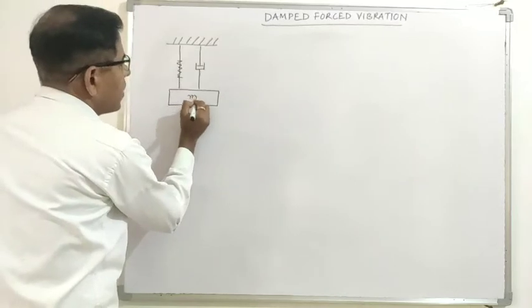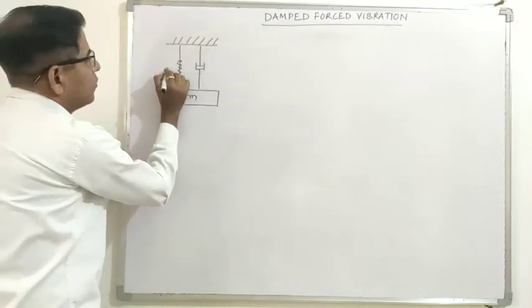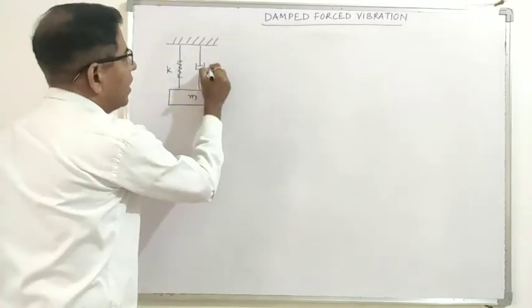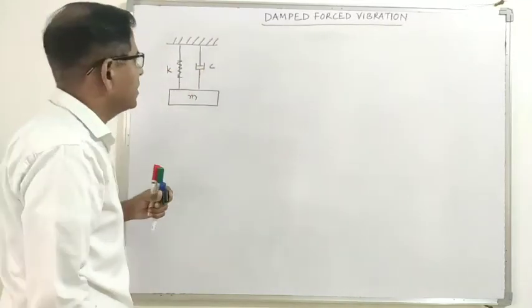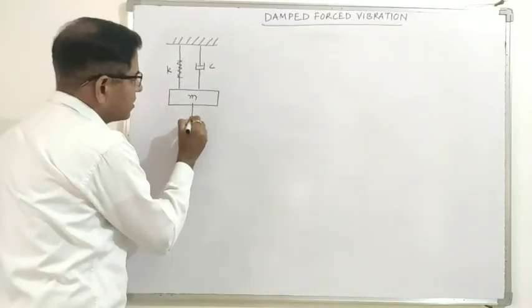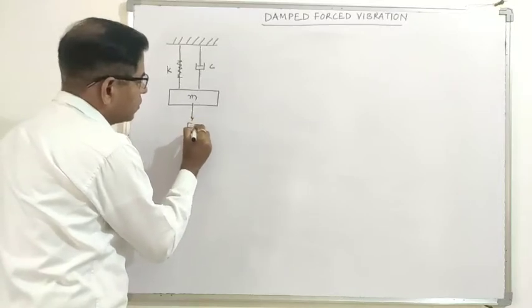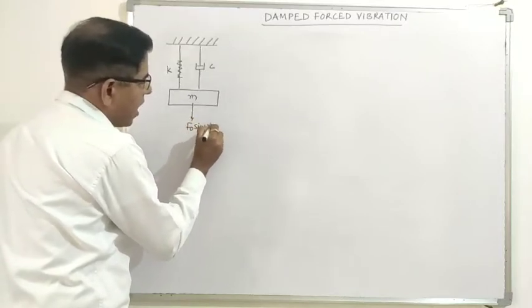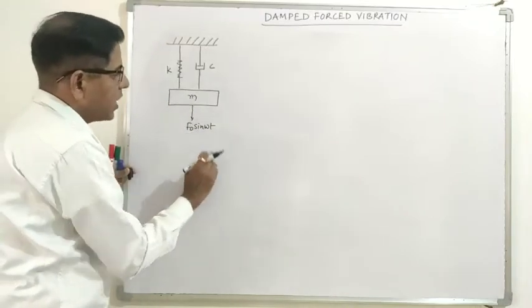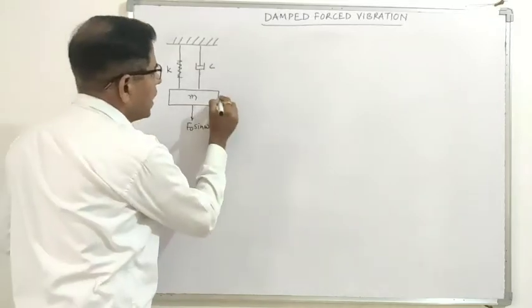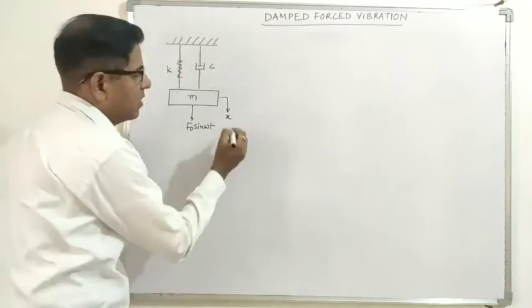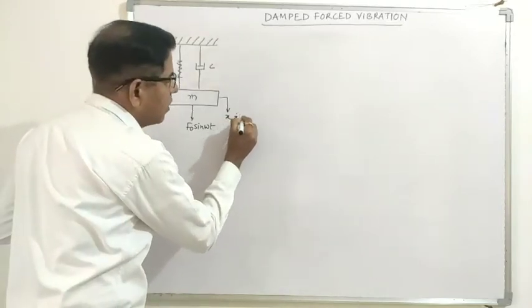So this is a mass attached with the help of a spring having stiffness small k and damping coefficient small c, and a force is applied to this mass, that is F0 sin omega t. So a harmonic force is applied to this mass, F0 sin omega t. Because of that, this mass undergoes displacement x, or velocity x dot, and acceleration x double dot.